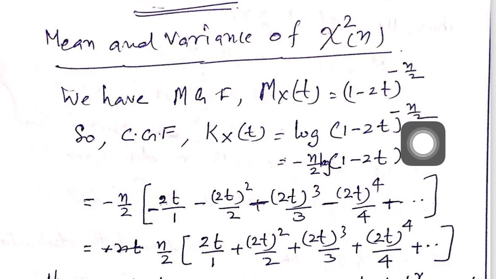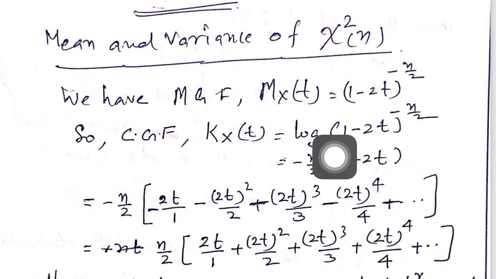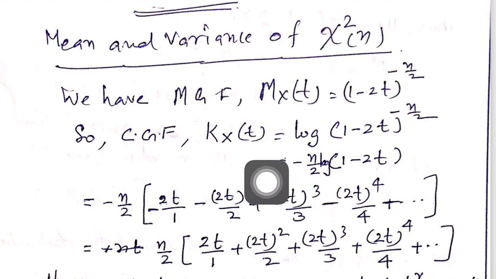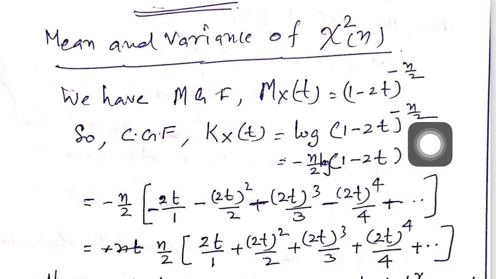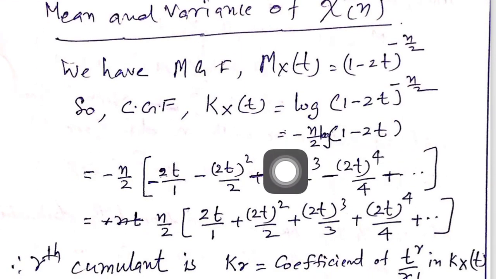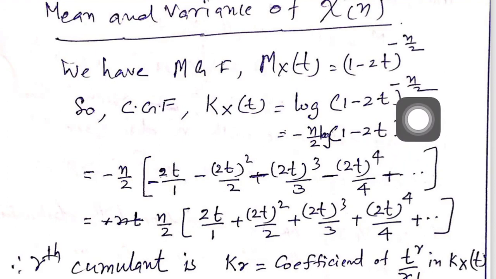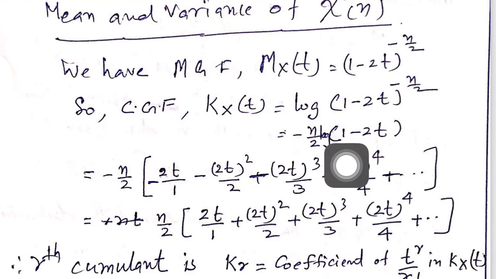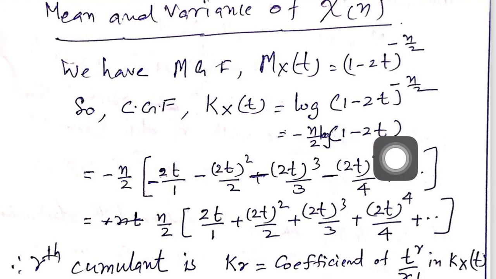And you will see that the rth cumulant can be defined as the coefficient of t to the power of r by r factorial. Later we will see this. Before that, let me proceed. Cumulant generating function is log of 1 minus 2t to the power of minus n by 2, and that is equal to minus n by 2 log of 1 minus 2t. Okay, very clear. And you take minus n by 2 outside and you expand this logarithm of 1 minus 2t.